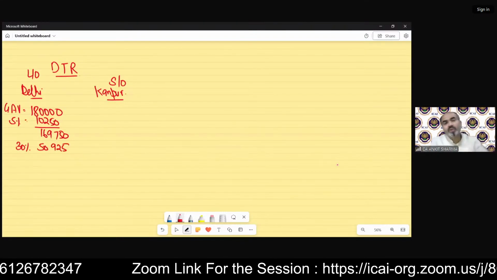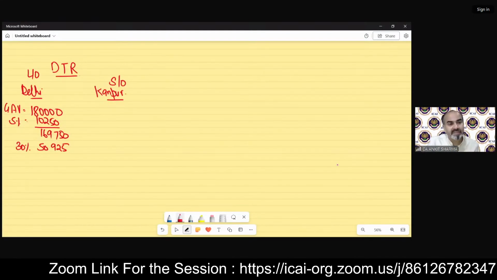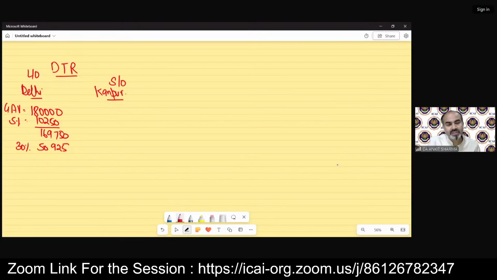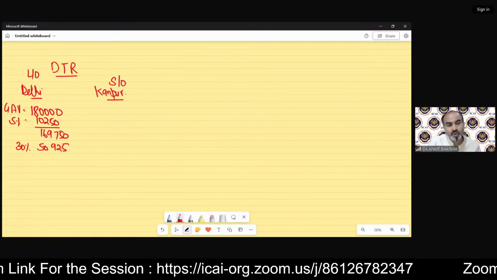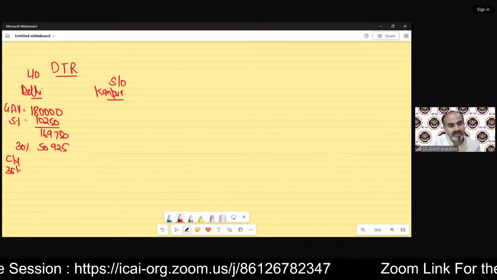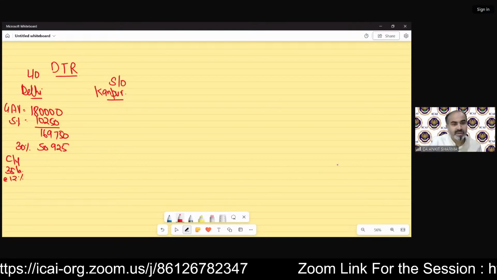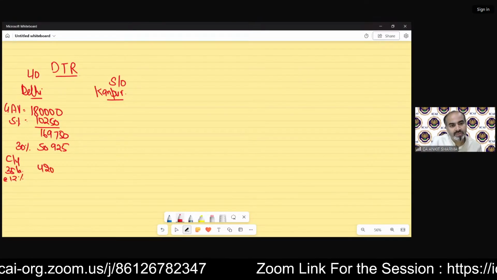50,925. Now, because this house has been purchased with a loan of 35 lakh rupees, there is no pre-construction period involved. So there is no PPI. There will be only current year interest, which will be 35 lakh at the rate of 12%, which will come to 4,20,000.